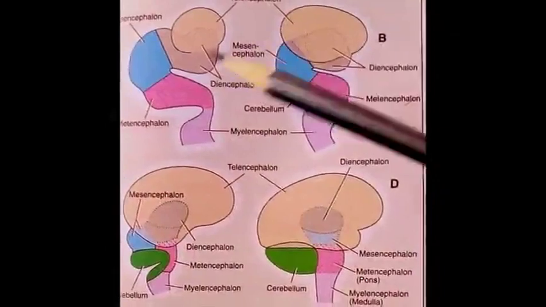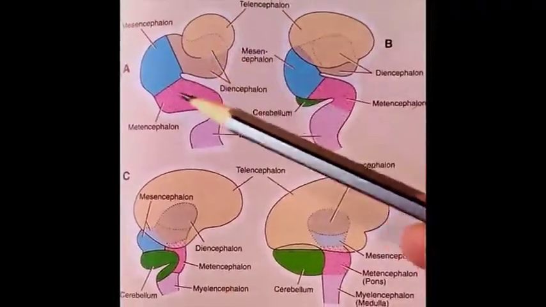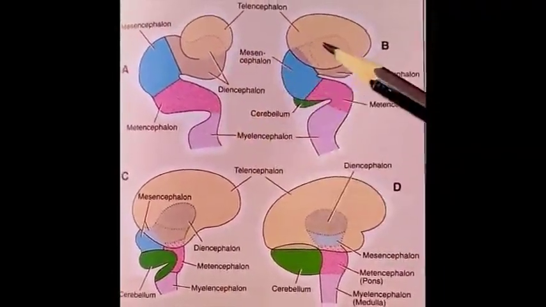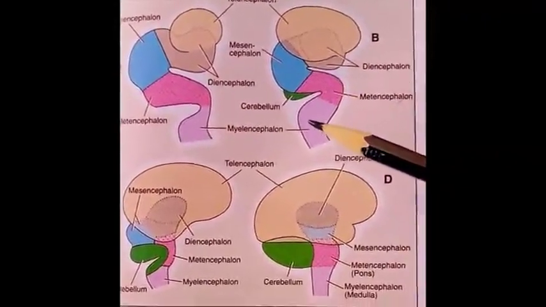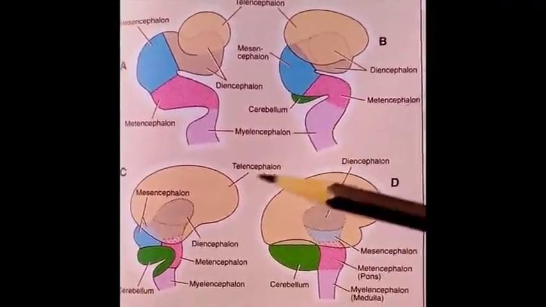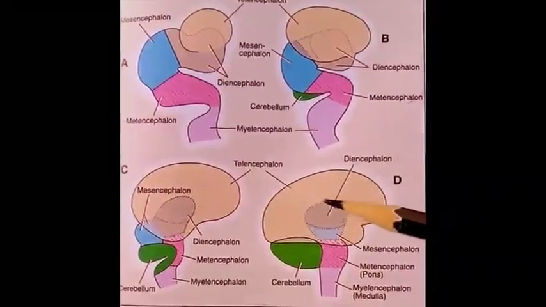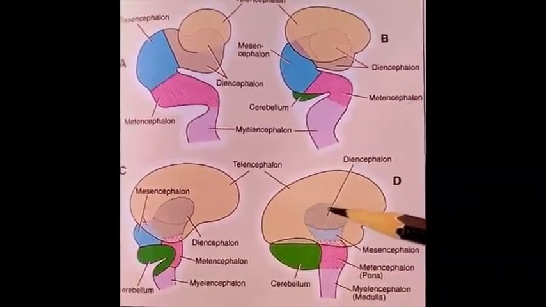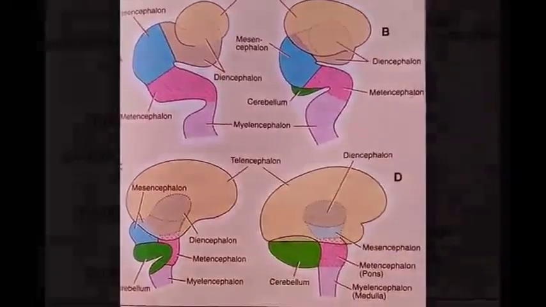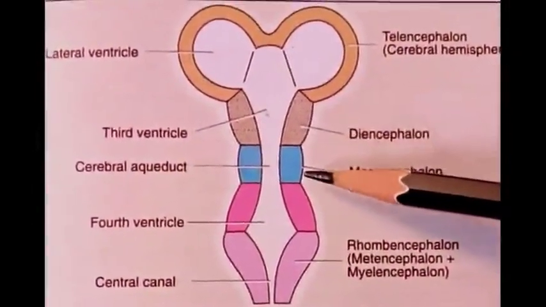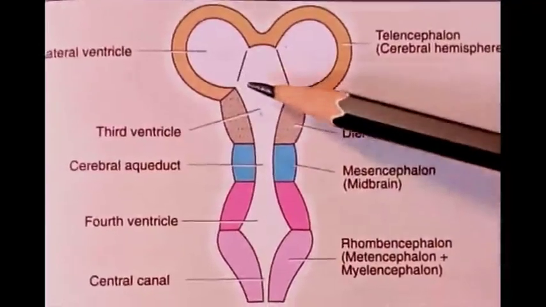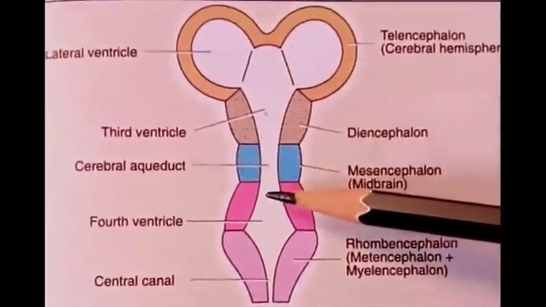So the appearance of different flexures and further growth and enlargement of different parts of the brain help the brain attain its normal adult size and shape. Each subdivision of the developing brain encloses a cavity of the neural tube within it.